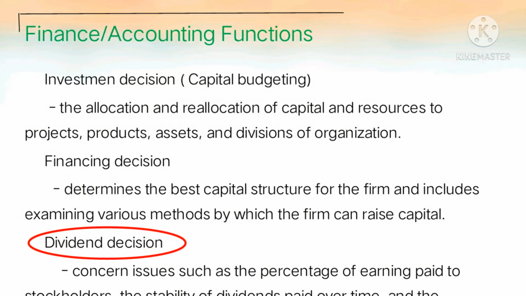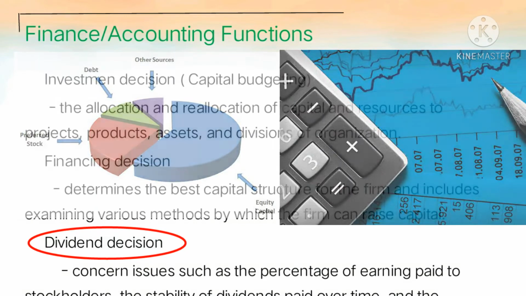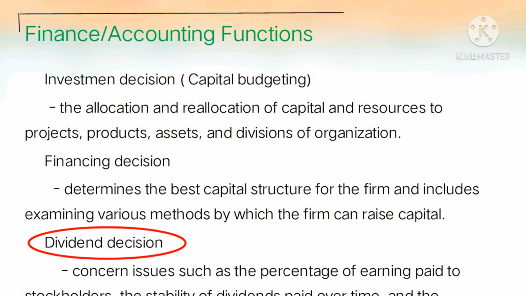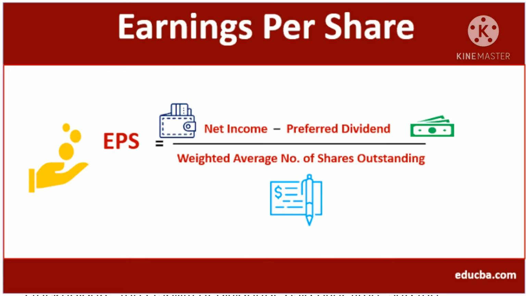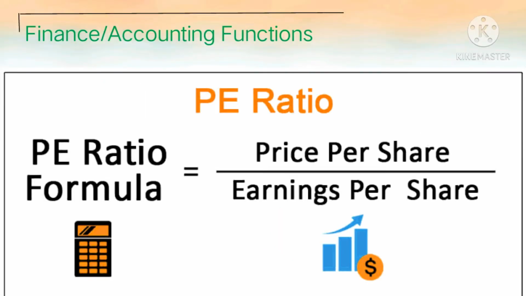So, dividend decision is indeed an important one for the firm as it may influence its capital structure and stock price. There are three financial ratios that are helpful in evaluating a firm's dividend decisions, and these are earnings per share ratio, the dividends per share ratio, and the price earnings ratio.